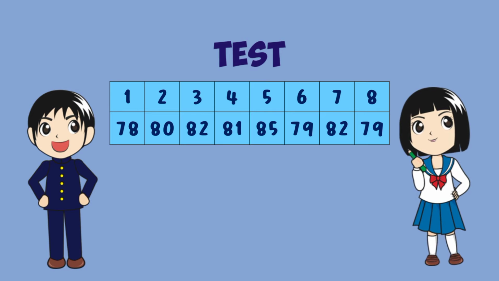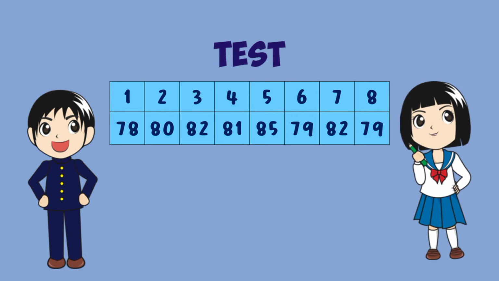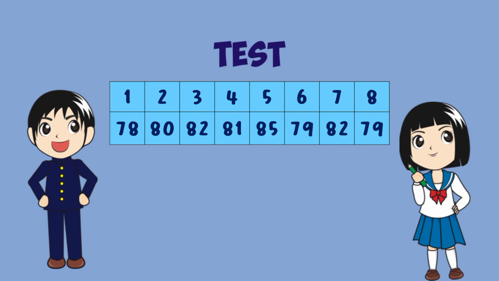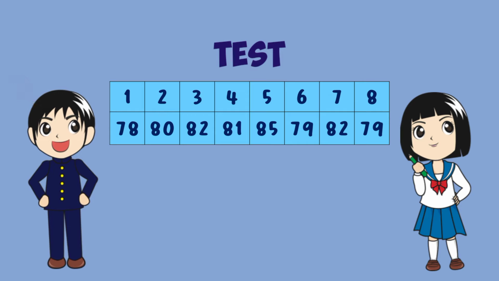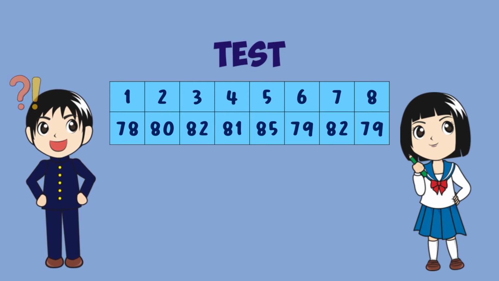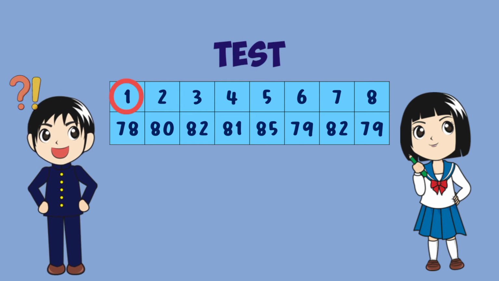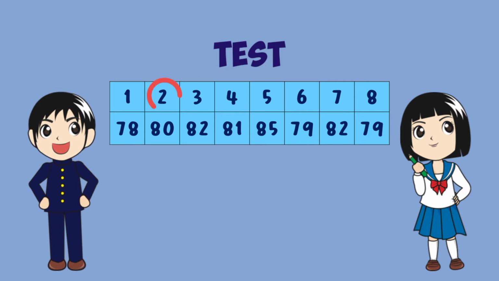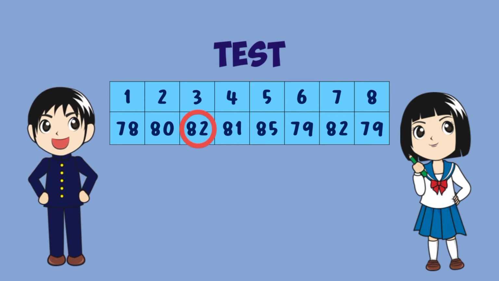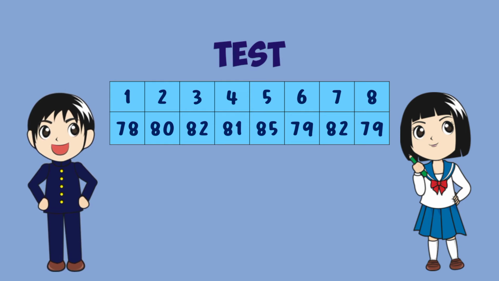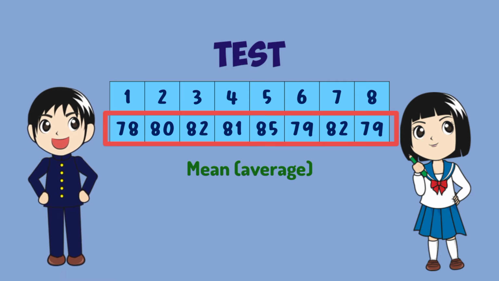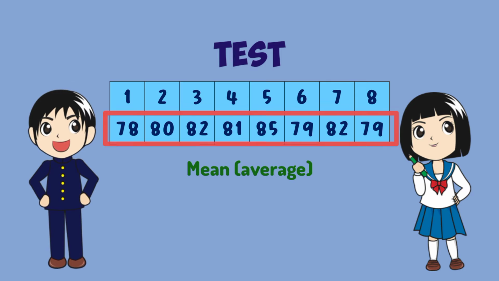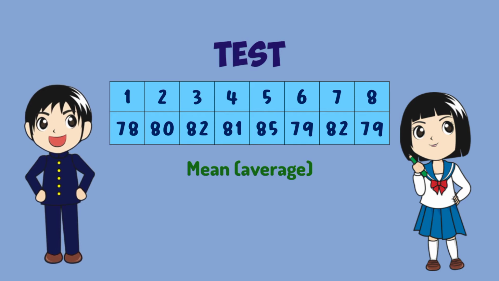So one day, Michelle asked him about his performance in algebra. Now, Justin has two options. He can either tell Michelle about his score in each test, something like, in the first test I scored a 78, in the second test I scored an 80, in the third I scored an 82. And the other option Justin has is to tell his mean score over the period. This is far more convenient as compared to mentioning the score in each of his tests.